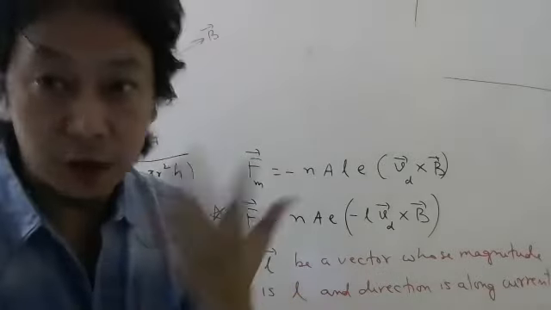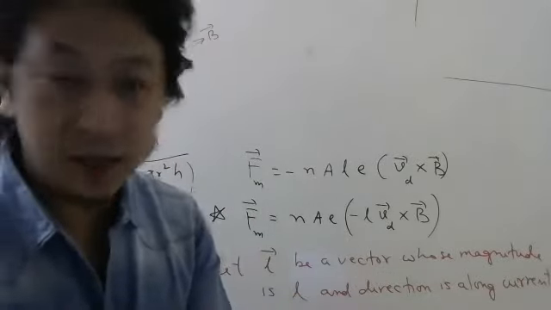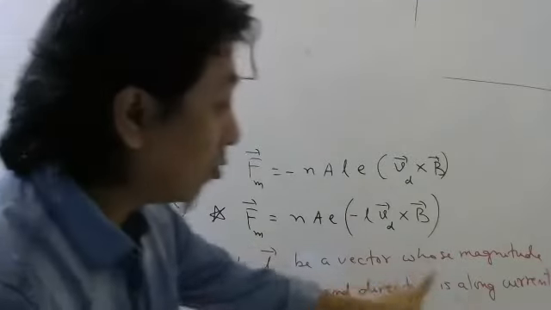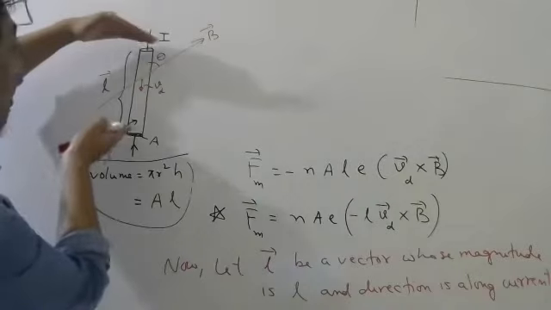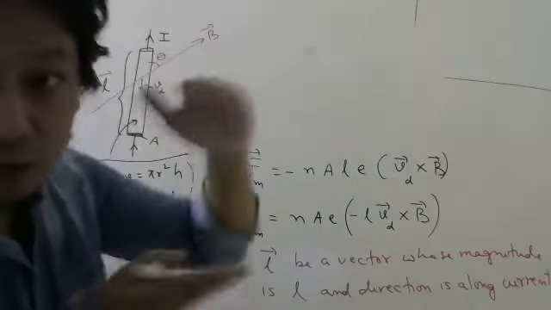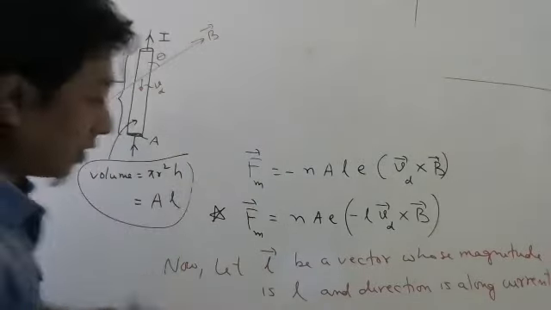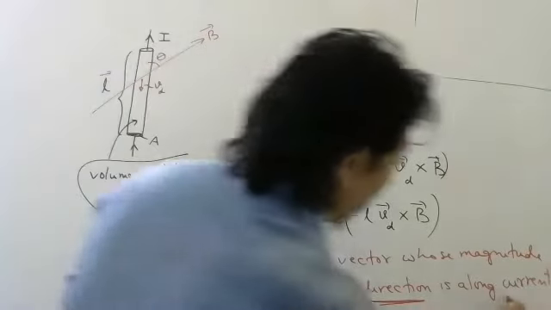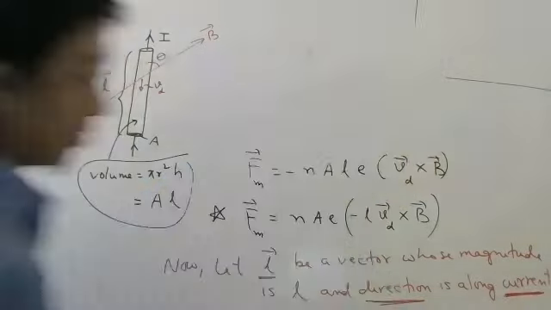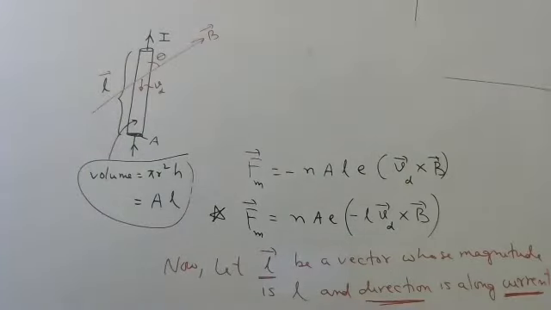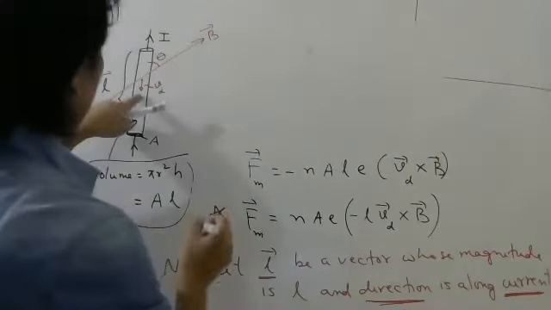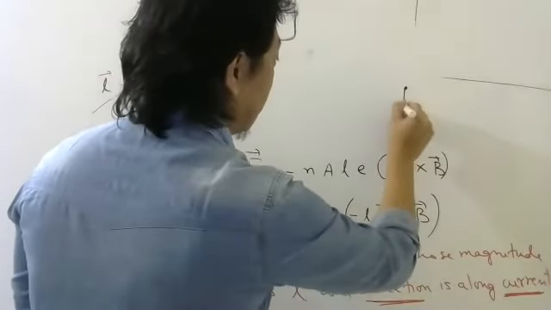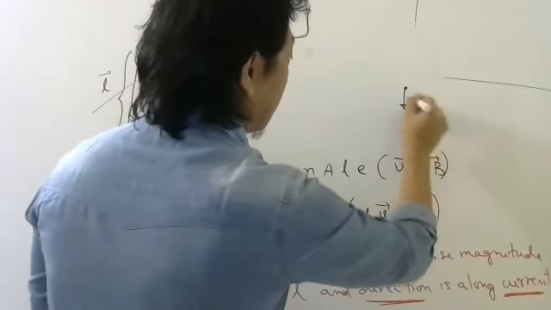If it is a vector, you have to talk about magnitude and direction. So L bar is the length vector, whose magnitude is chosen to be the same as the length of the wire. Direction is very important. The direction of the length vector is always chosen along the current. Where is the drift velocity vector? See my diagram.